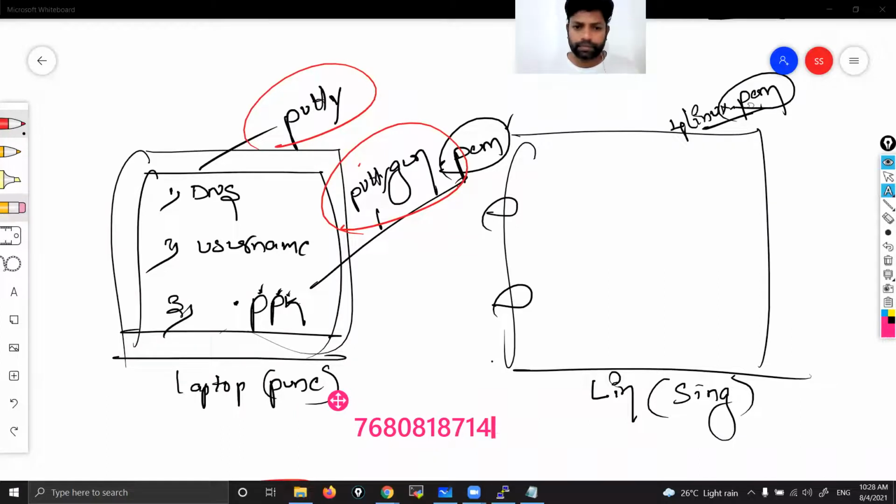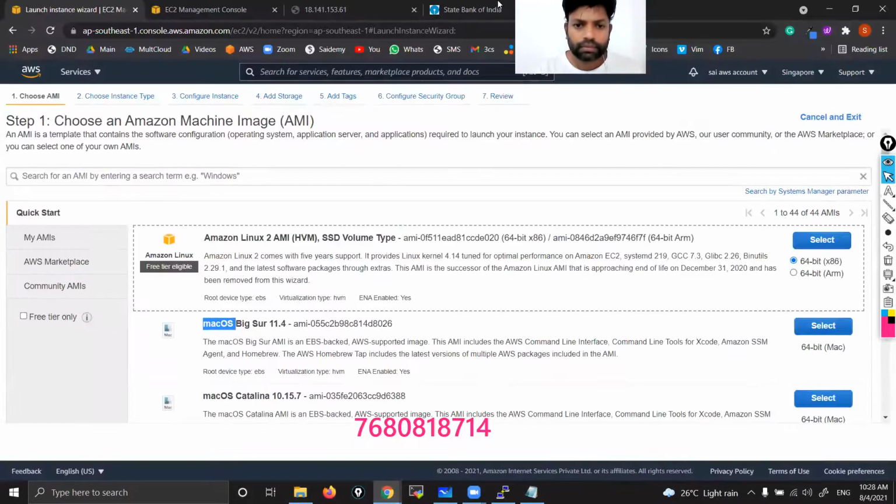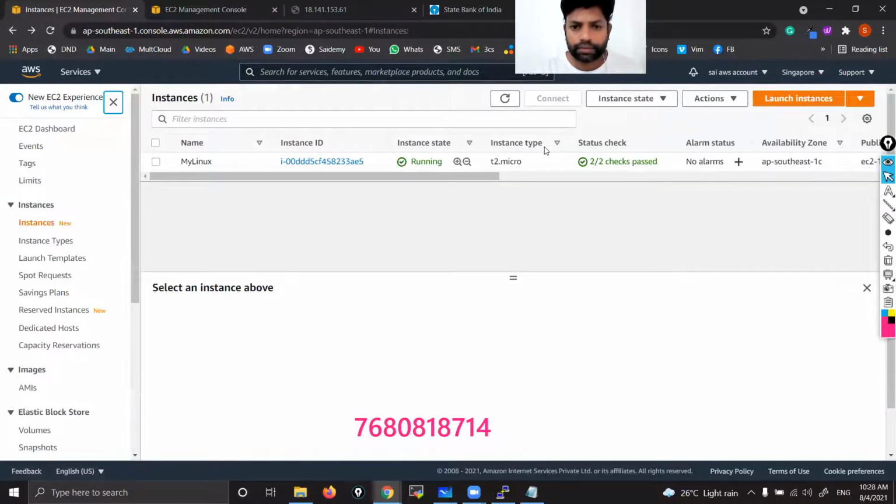Could you please show me the instance dashboard? Yes. While practicing, I created so many instances. In that, one was running, one was pending, and one was stopping, and it gives different colors, like green, orange, or yellow.